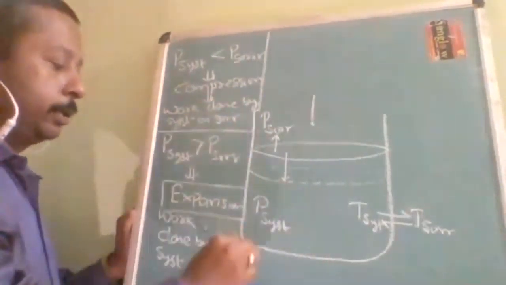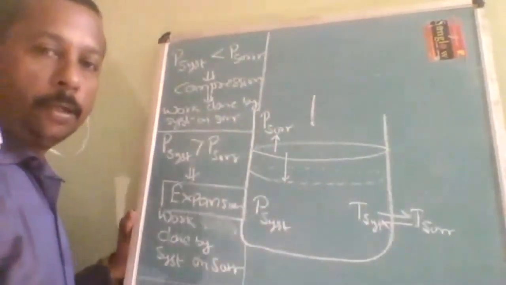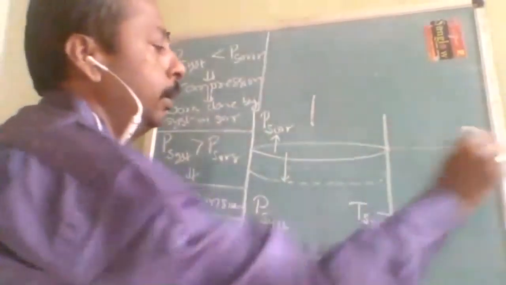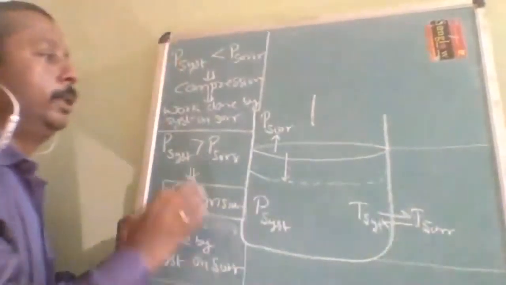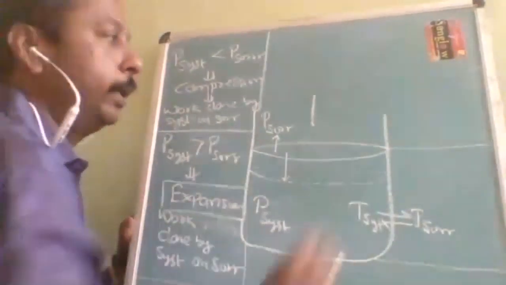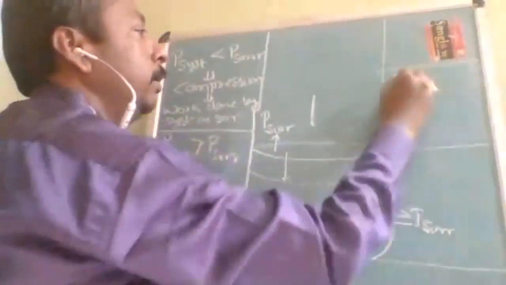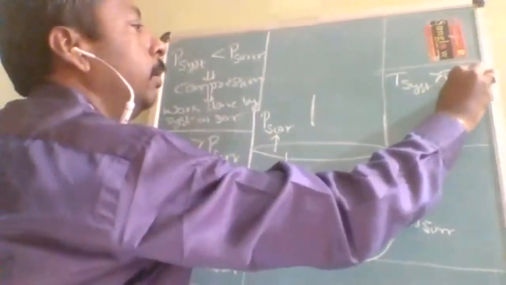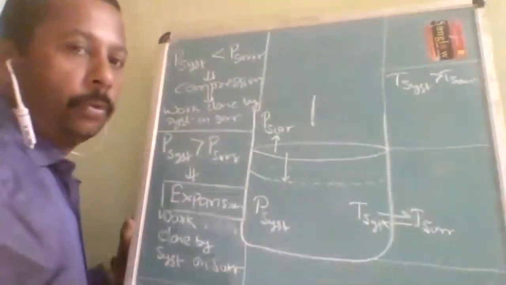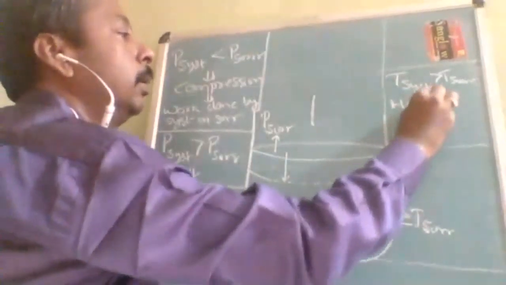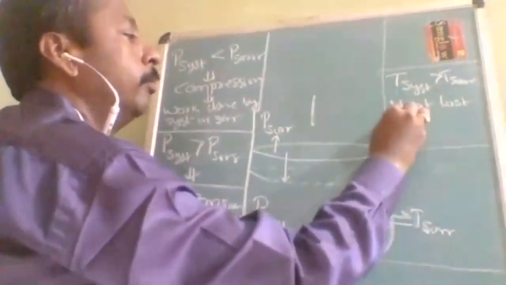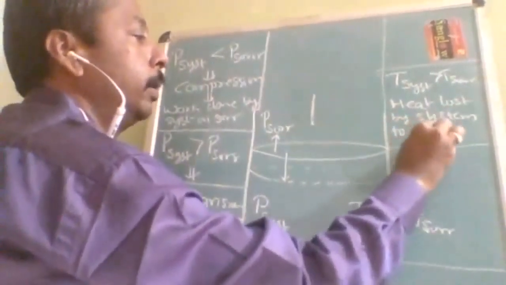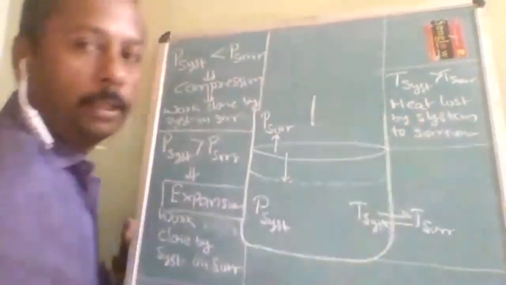Okay, two conditions of pressure, I think it is clearly understood. Now we will come back to the third condition, which belongs to the temperature. Here it is very easy in comparison to this. So the third condition is when T system is greater than T surrounding. System temperature is more, so heat is lost by the system to the surroundings.